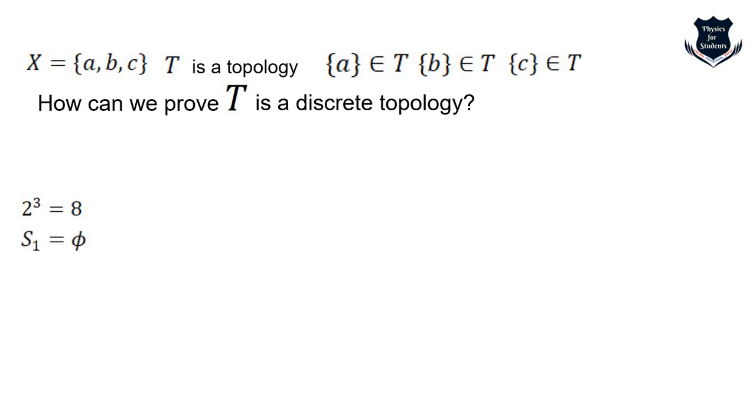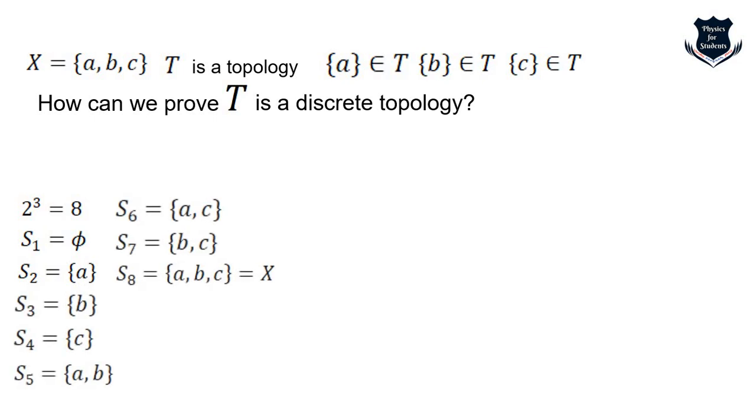So what are those? We get S1 as phi, S2, S3, S4, S5, S6, S7, and S8, which is ABC, which obviously is X, the set. So now you see what we have done. Step 1 is that we have written down all the 8 subsets.